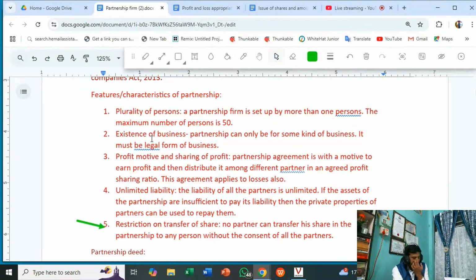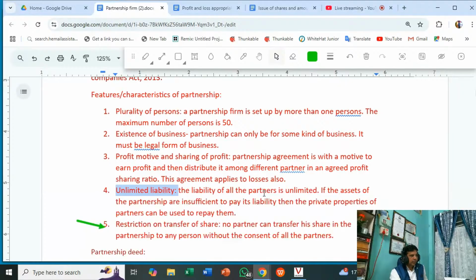If you get the question, mention any two or any three features of partnership form, then you have to write this. Profit motive: partnership business is always carried on for profit earning purpose and sharing of profit. Whatever profit is earned by the partners in the partnership form is to be shared amongst the partners. So this is one feature, profit motive and sharing of profit and losses in predetermined ratios.